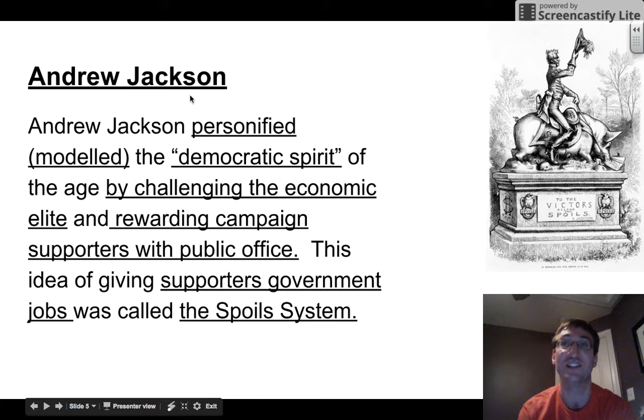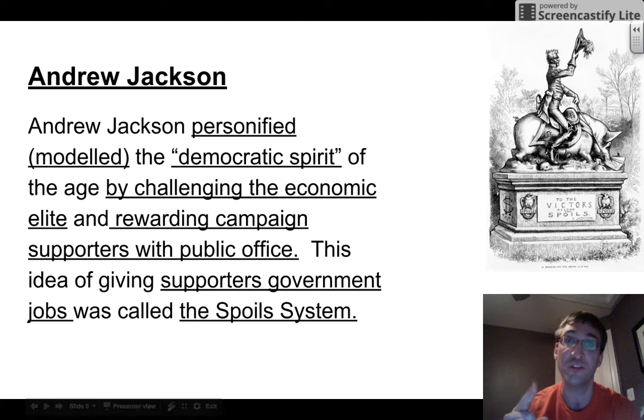Andrew Jackson, 7th president. Andrew Jackson modeled the democratic spirit of the age by challenging the economic elite and rewarding campaign supporters with public office. This idea of giving supporters government jobs was called the spoils system. Here is Andrew Jackson in a political cartoon making fun of him, giving jobs to his friends. Is that fair? That's what he did.